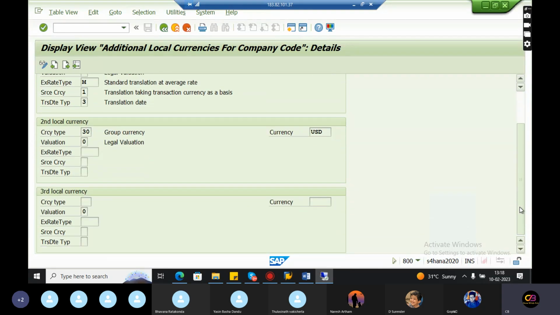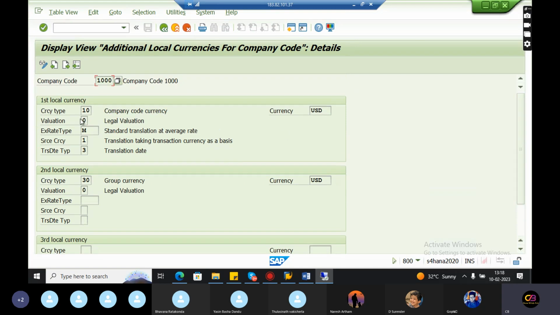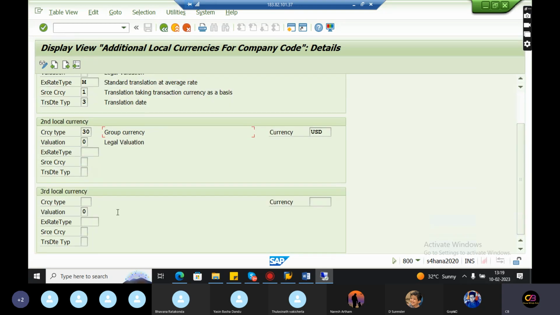First is the local currency, from the ECC reporting point of view. The local currency is the company code currency. The second one is the group currency, which we need to define in the ECC version. And the third currency, either you can take index based currency or hard currency, whatever currencies you want to take. Group currency and the third currency are completely optional. Here we can maintain USD, because it's maintained at country level, then maybe USD or euro should be maintained.